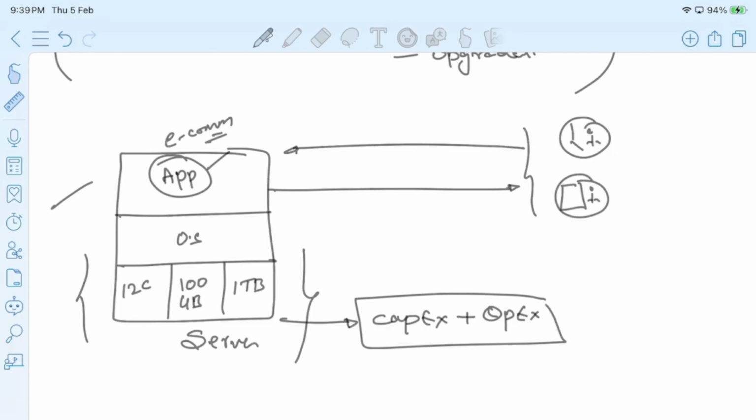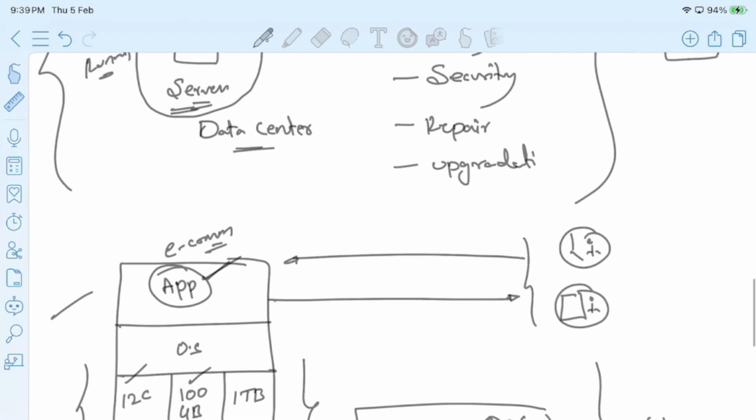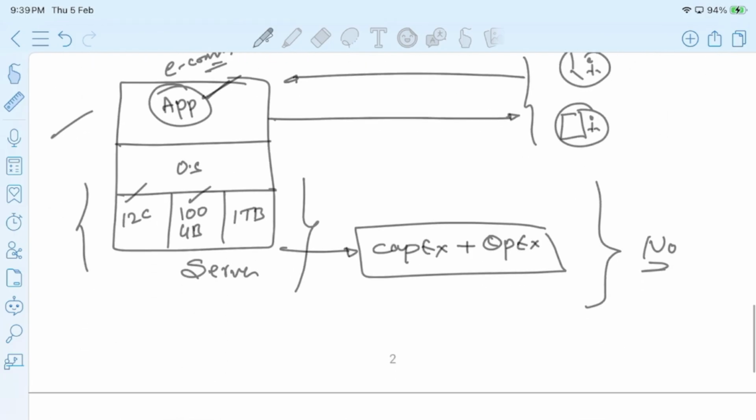But do you think the software running inside this server is really using 100 GB RAM every time? Or is it really consuming all 12 core CPU? The answer is no, right? It is not using its full potential. Okay, it is not using its full potential, right? It means even though the companies are investing a lot of money, we are not using the resources to their full potential. It is a matter of inefficiency.